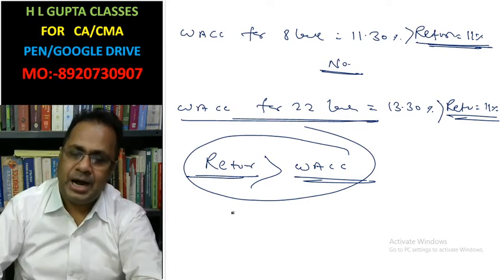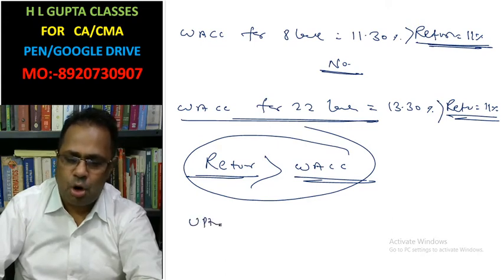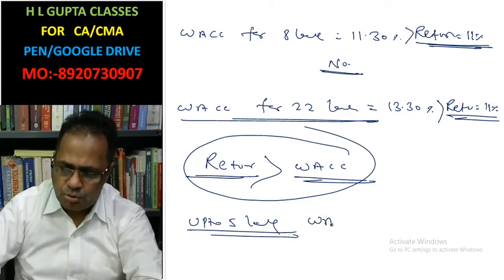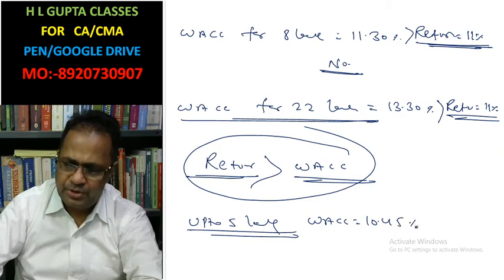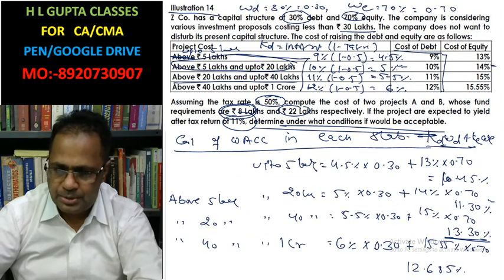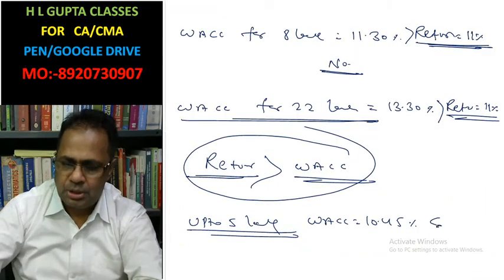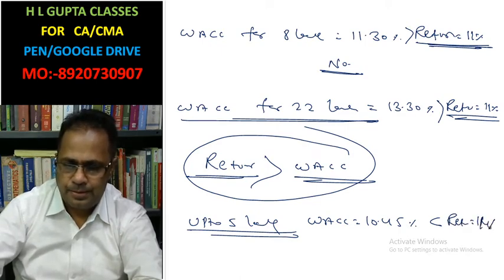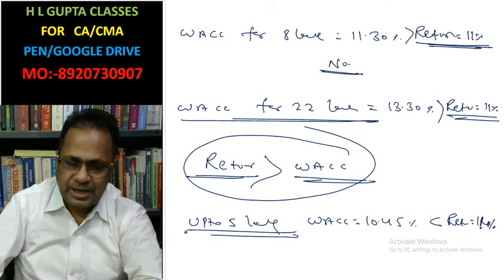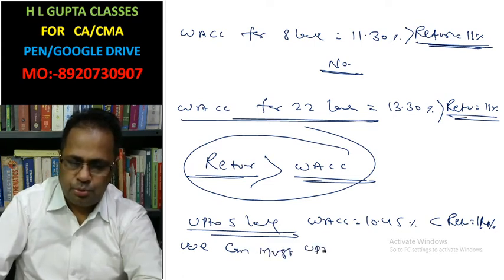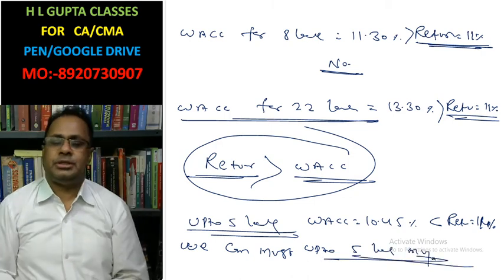And the return is higher only if the investment is up to 5 lakh. If the investment is up to 5 lakh, the weighted average cost of capital is 10.45%, which is lower than the return of 11%. So we can invest up to 5 lakh only in this project.